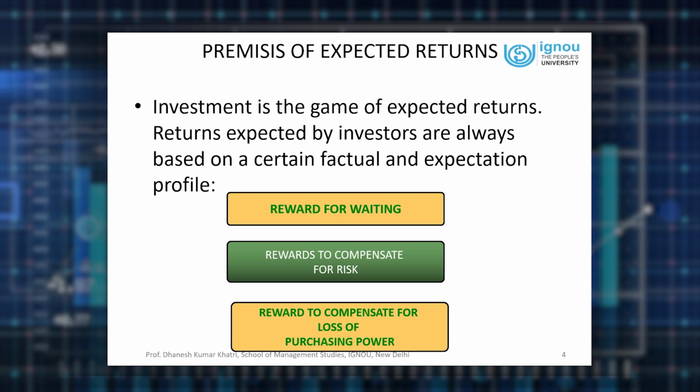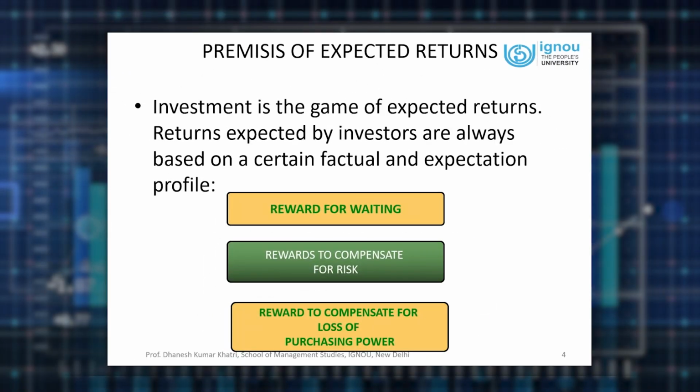Then you need some reward for the risk. Depending upon the level of risk, you will expect additional return from your investment. If risk is high, you will expect higher return. If risk is low, you will expect lower return. Generally, there are certain risk-free avenues, like government bonds and bank deposits, from which we expect almost 0% risk compensation. From a risk-free avenue, we are satisfied with reward for waiting only.